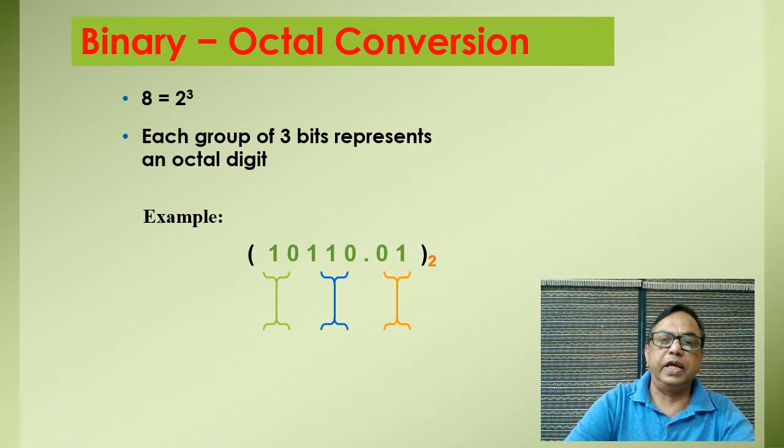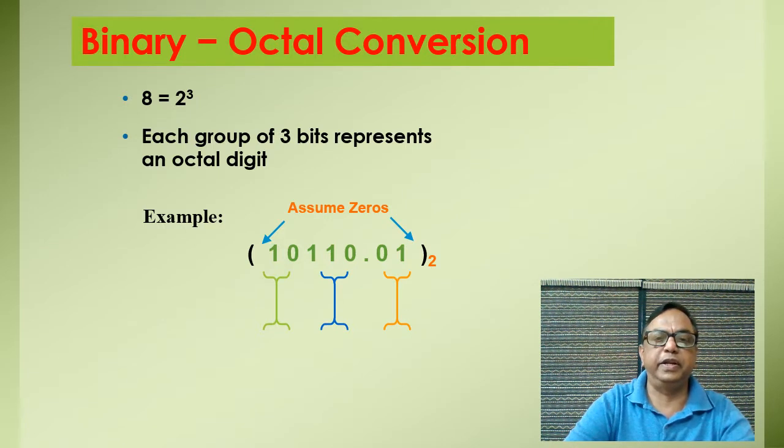So there are 2 positions to be filled, and we will fill them by zeros, because if you put 0 here, there will be no effect on this number. If you put 0, there will be no effect on this binary number. But if you want to convert it into octal, we have to put it, to make pairing of 3.